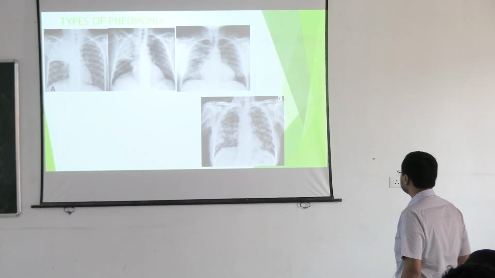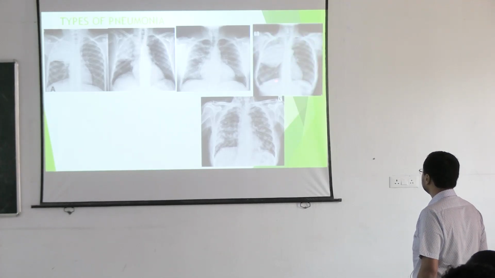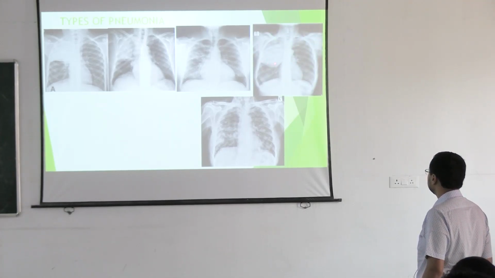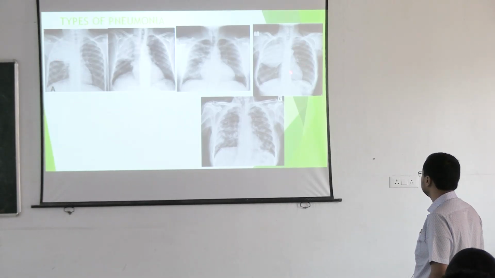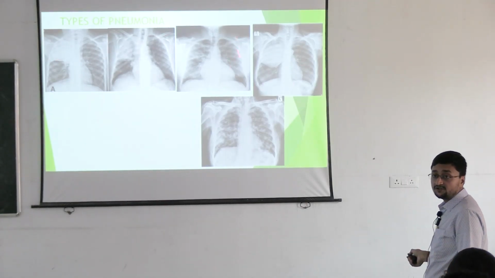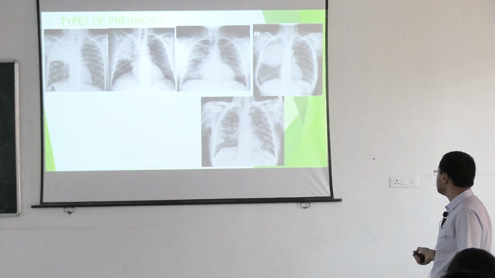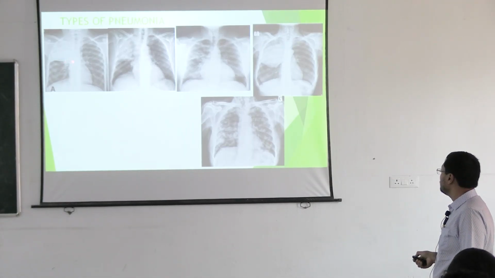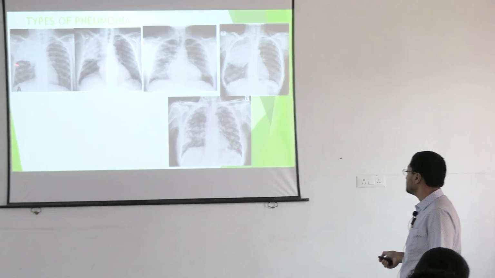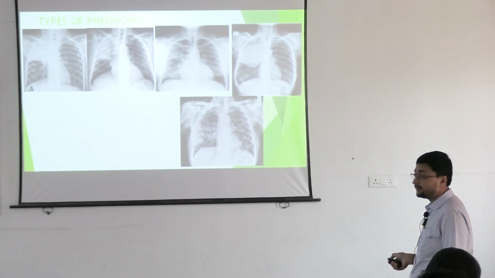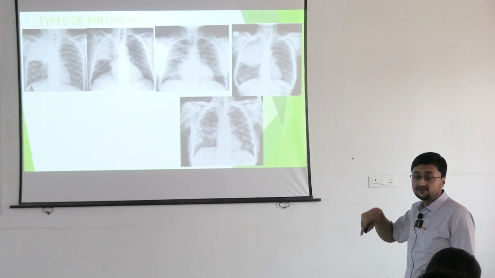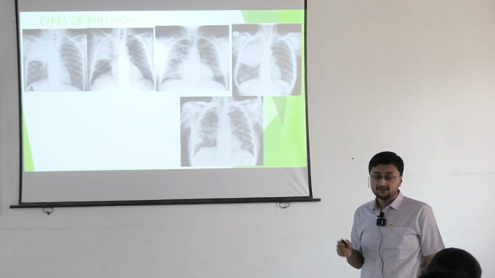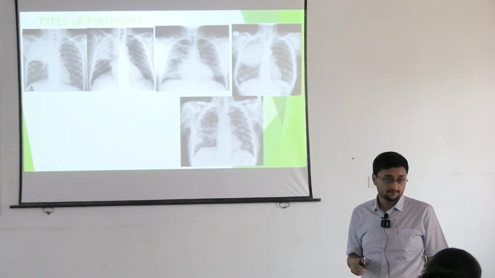Okay, and this is, compare these two X-rays, this one and this one. This is also lobar pneumonia, but look at what the differentiating point is here. Look at the fissure. The fissure is horizontal in this X-ray, but in this X-ray the fissure is bowing downward. So this is called the bulging fissure sign. This is typical of Klebsiella pneumonia.